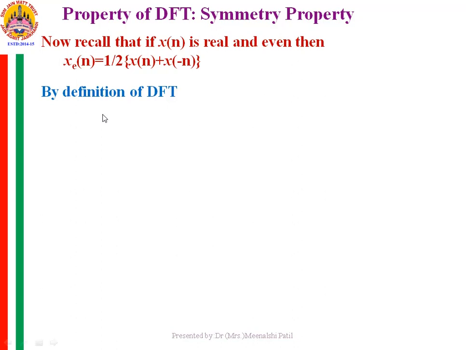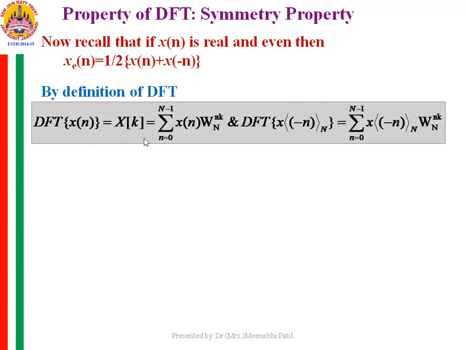Now by definition, the DFT of x(n) is X(k), which is summation n from 0 to N minus 1 of x(n) into W_N raised to nk, and the DFT of x(minus n) over the period N is summation n from 0 to N minus 1 of x(minus n) over modulo N times W_N raised to nk.